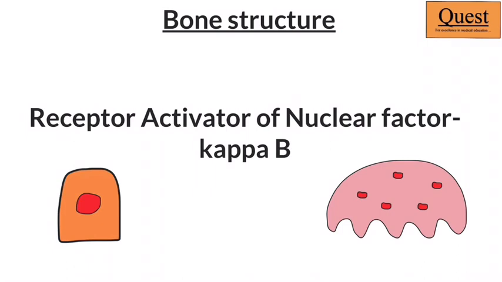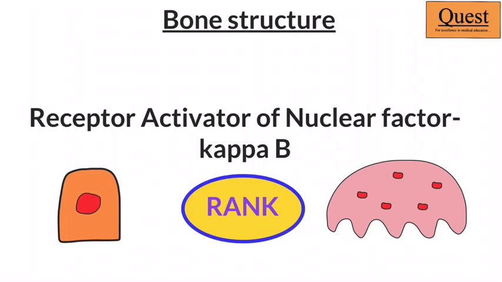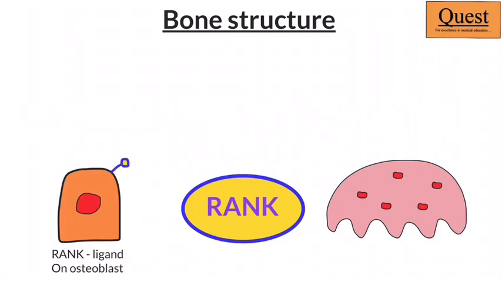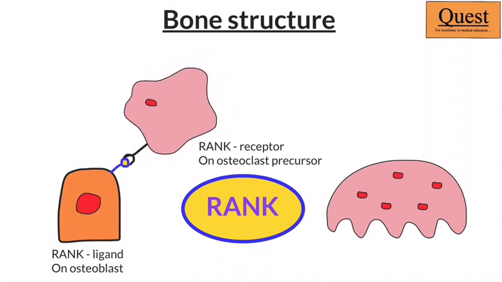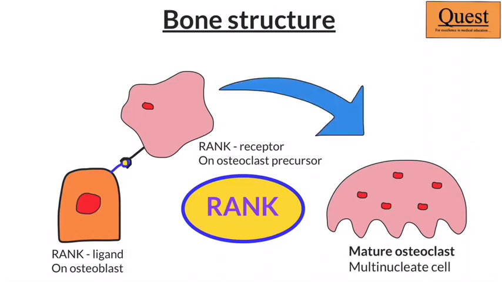Now, the osteoblasts, as I said, have an interesting way of controlling the osteoclast. There are receptors known as the receptor activator of nuclear factor kappa B or RANK. Now, the RANK has a ligand, the RANK ligand, which is basically on the osteoblastic precursors. When this RANK ligand gets attached to the RANK receptor on the osteoclast precursor, that will activate the osteoclast precursor. And when the osteoclast precursor gets activated, it will actively become a multinucleate cell and start resorbing bone.